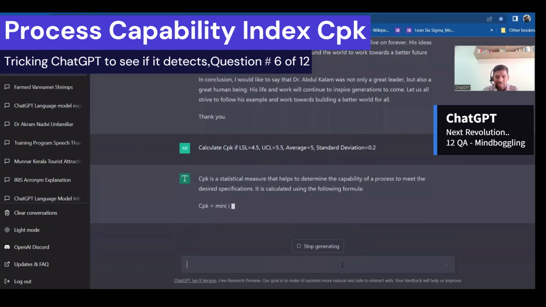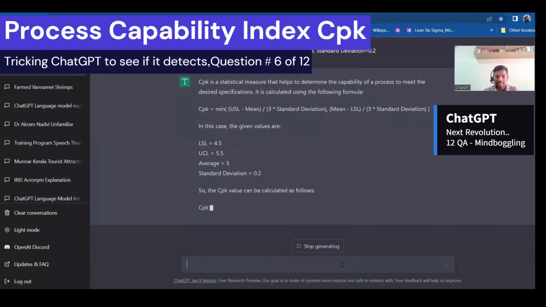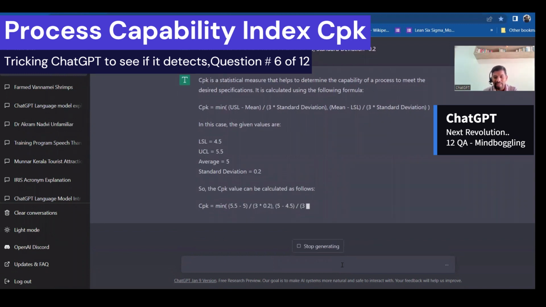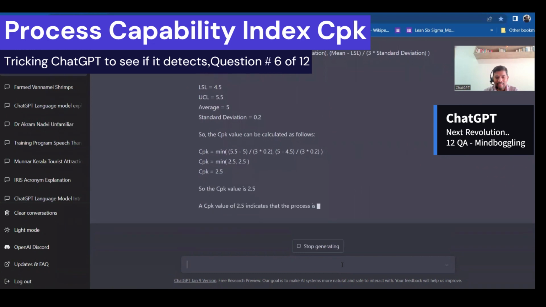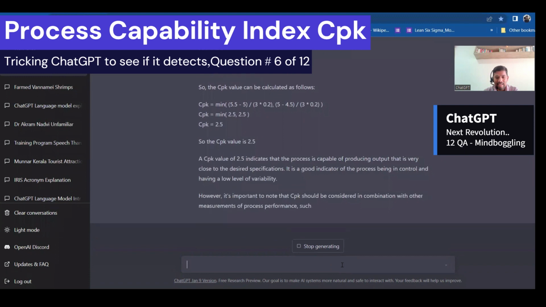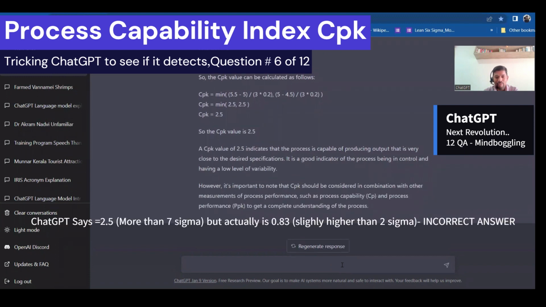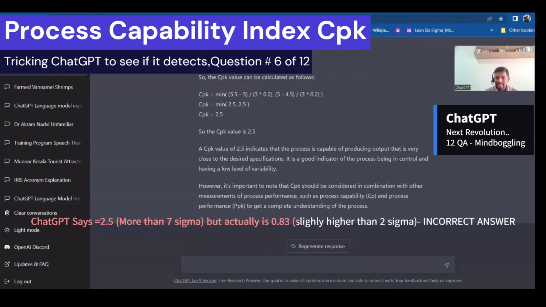CPK, it started giving the definition: CPK is a statistical measure that helps to determine the capability of the process to meet the desired specification. In this case, CPK and all this I have given. So let's see whether it is detecting that or not. It says the CPK is 2.5, but actually, with the average I have given as 5 and 0.2, it is 0.83. So it has given the incorrect answer.